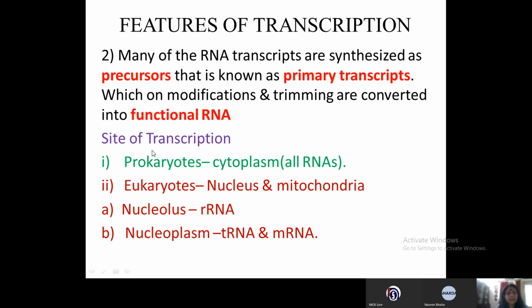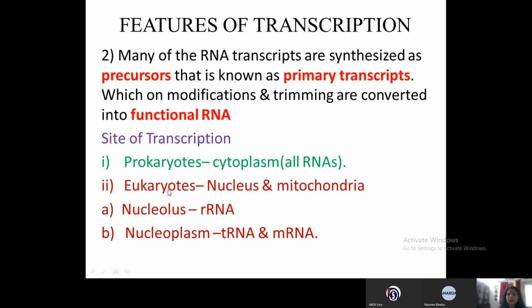Now let us see what is the site of transcription. Where does the transcription take place? Now in prokaryotes, there is no nucleus. So all RNAs are formed in the cytoplasm of the cell.